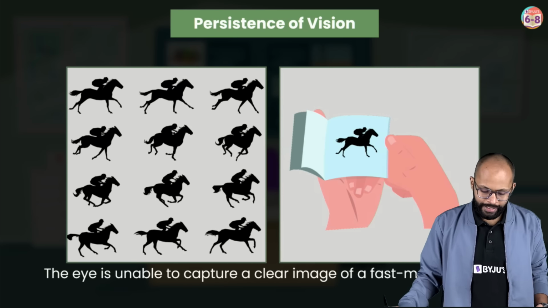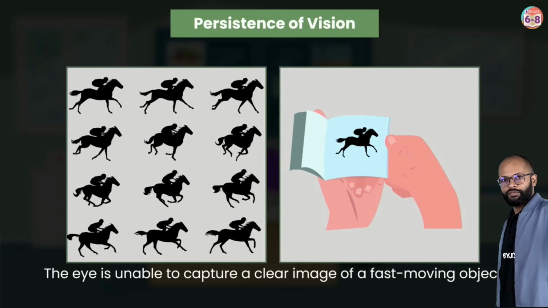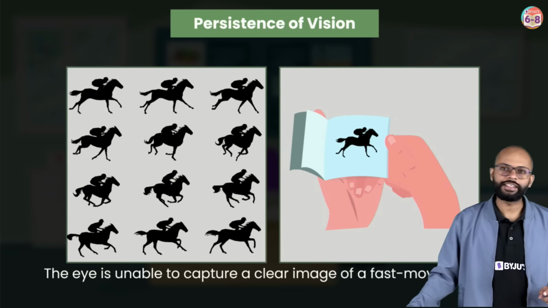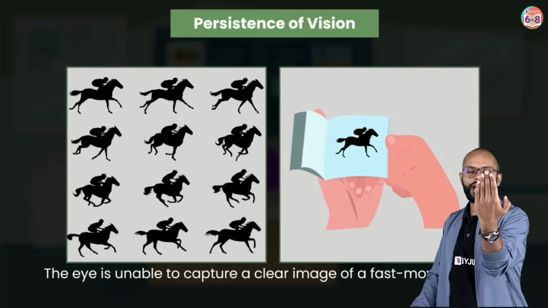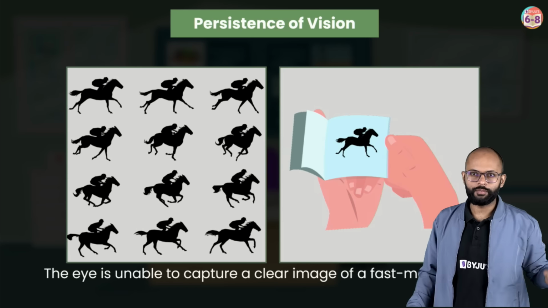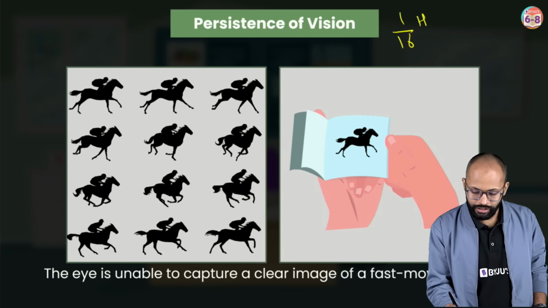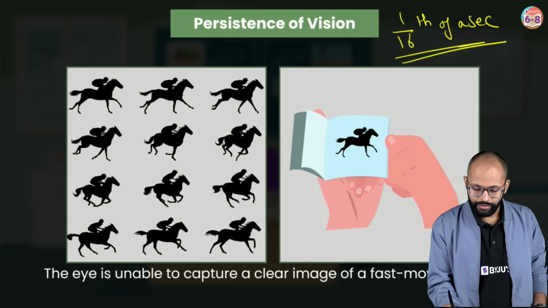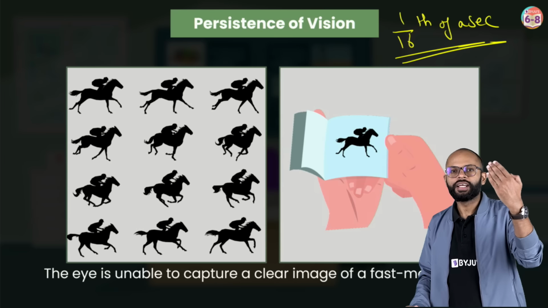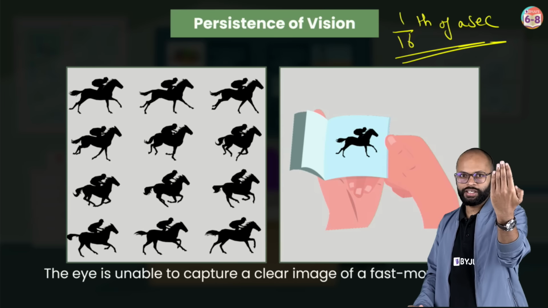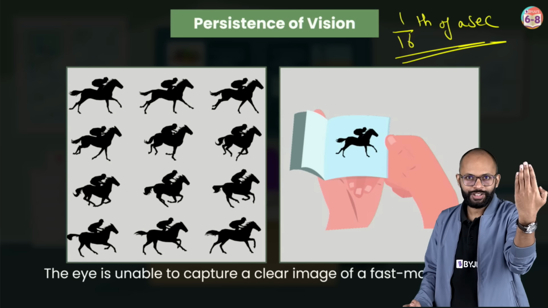Fine. So your eye is unable to capture a clear image of a fast moving object. When the object is moving very fast in front of your eyes, your eye will not be able to capture a clear image, which means if you show an object to the eye and you remove this object for 1/16th of a second, the image of this object will be there on the eye. So in a way, you can say that if in 1/16th of a second, this object removes and goes back, you won't even realize it went away. That's the flash kind of a thing, no?